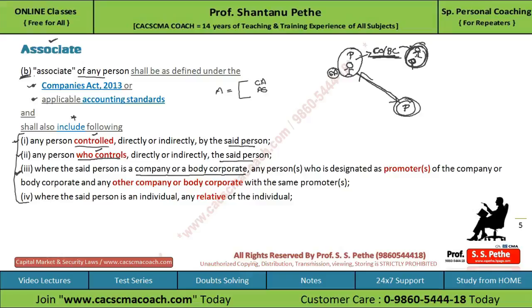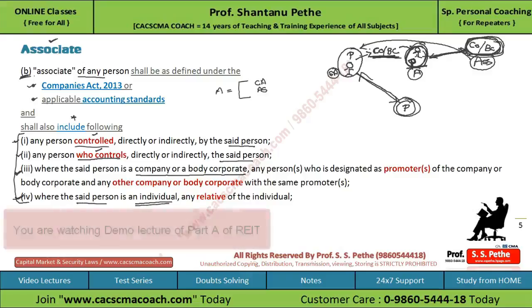And not only this, any other company or body corporate having the same person as promoter will also be treated as the associate. So here promoters are covered in associate, and if this promoter is also a promoter in any other company or body corporate, then these companies or body corporates will also be treated as associate of this body corporate or company. Now subclause 4 talks about when the said person is an individual.